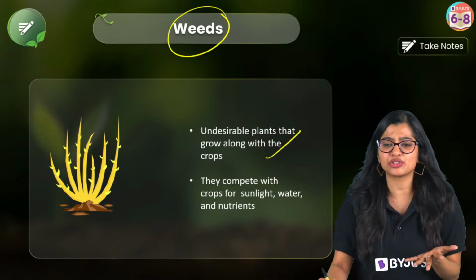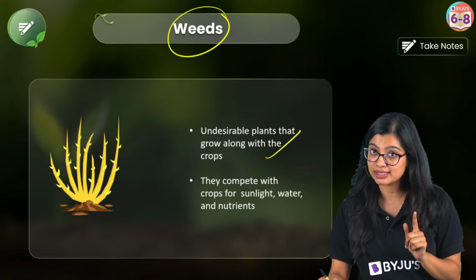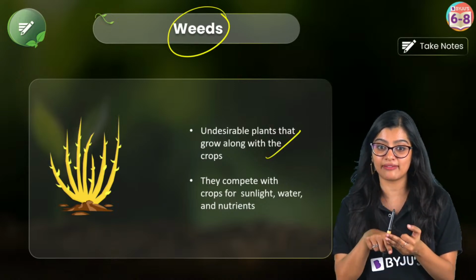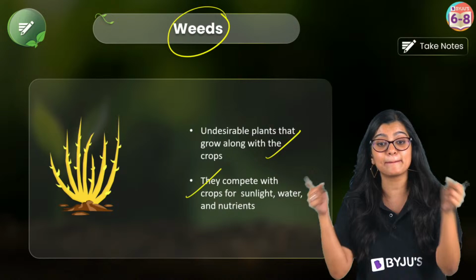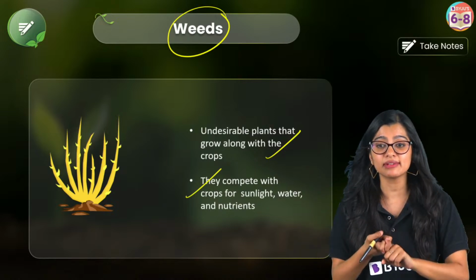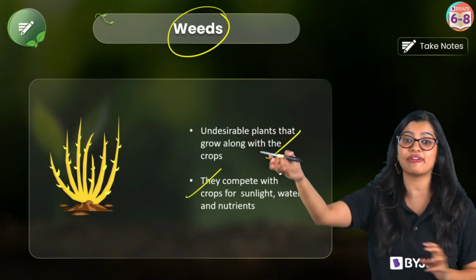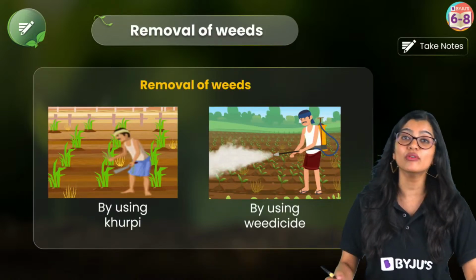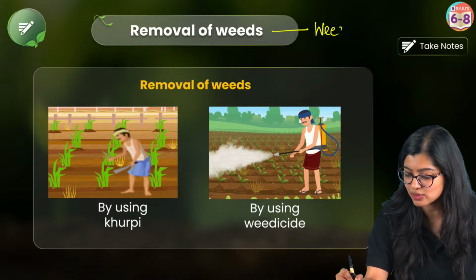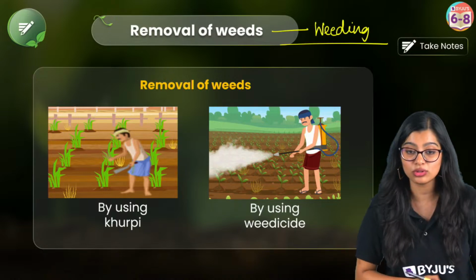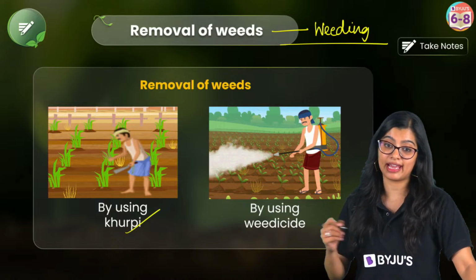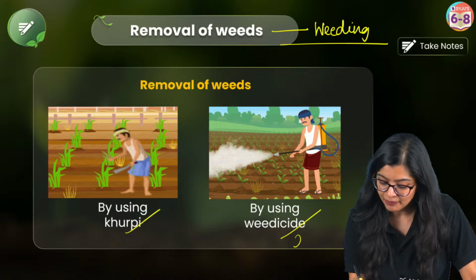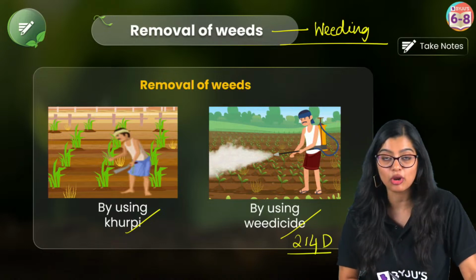Now why should we care about this? Because these weeds are also plants, they are also growing, which means that all this water, nutrient and everything that I am providing, they will compete with my crop. When it's competing with my crop, it's bad for me, right? Because it can affect the growth of my crop, which is why I need to get rid of them. So removal of weeds is what we call weeding. I can do this manually by using a khurpi or various other tools, or I can use chemical substances like weedicides. 2,4-D is an example of weedicides.